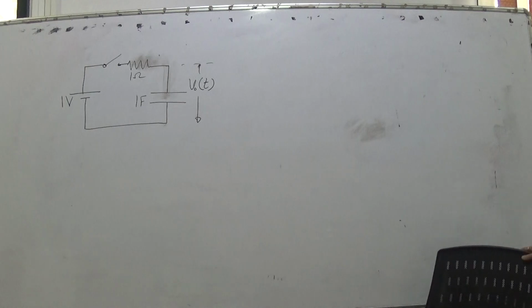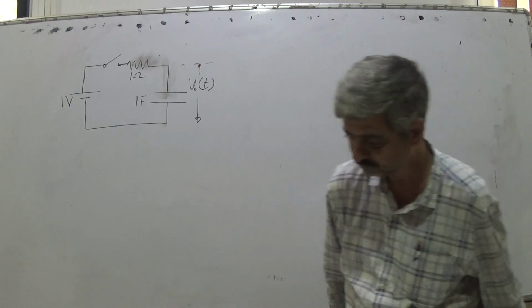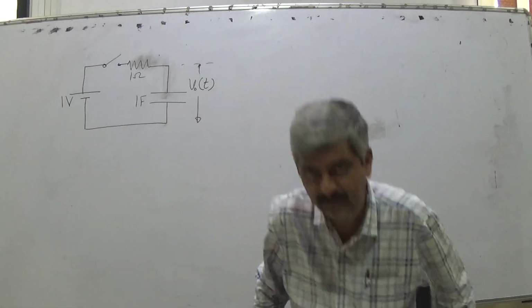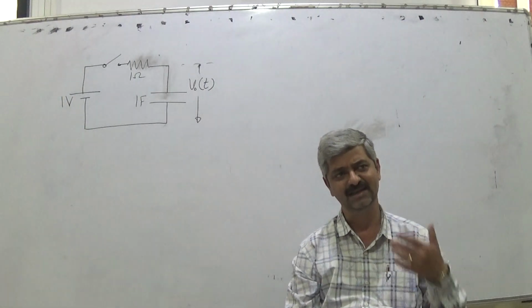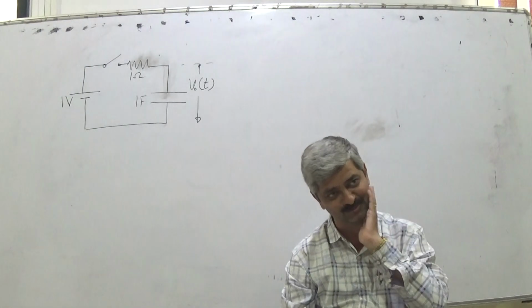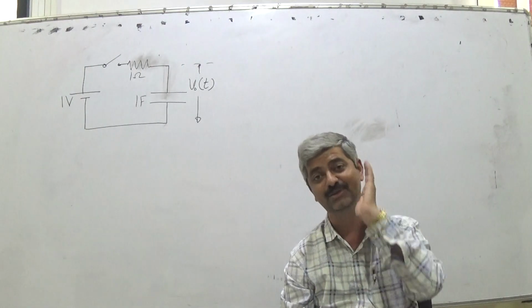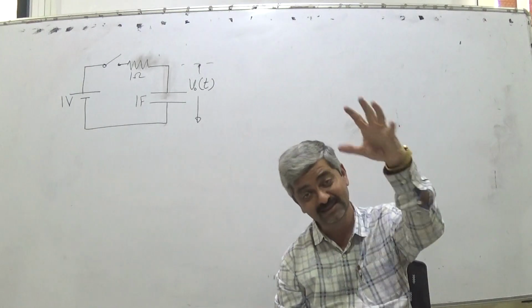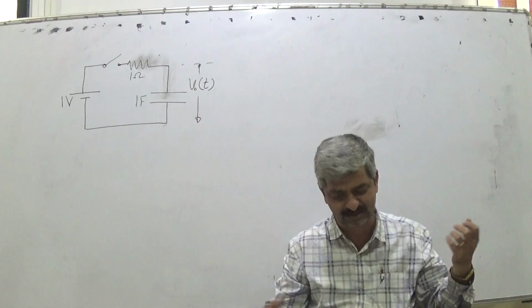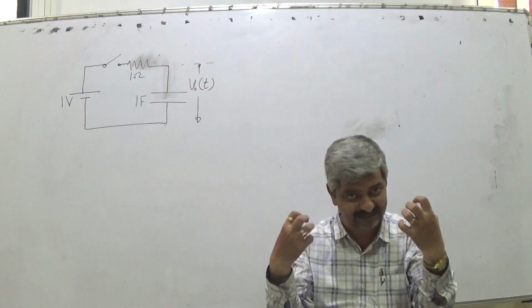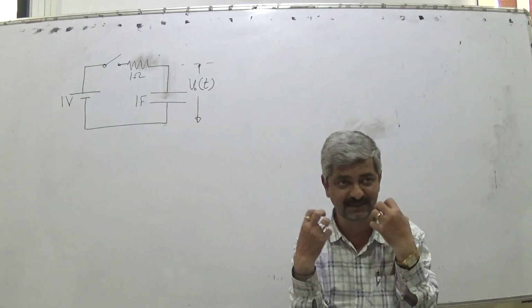So I will try my level best. This may be a classical differential equation that you might be aware of, but you may not be exactly aware how the differential equation is getting developed. So we try to develop that so that you get a feel that yes, it is mine.